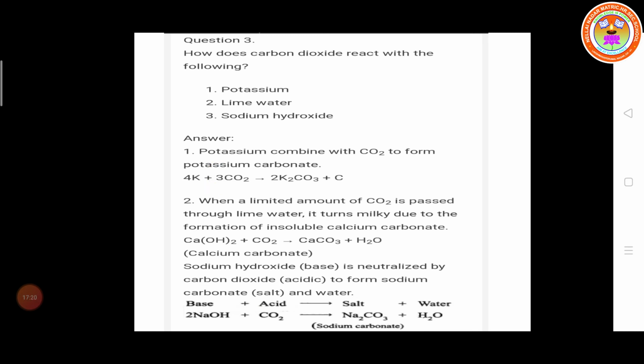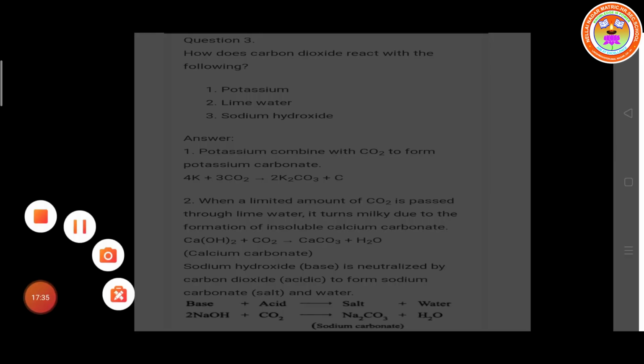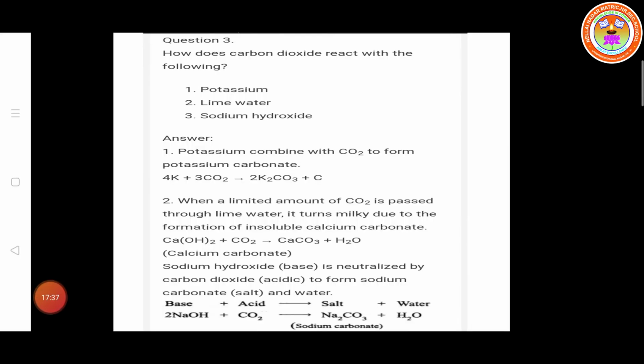So both react together. 4 potassium react with 3 moles of carbon dioxide to form potassium carbonate, K2CO3.